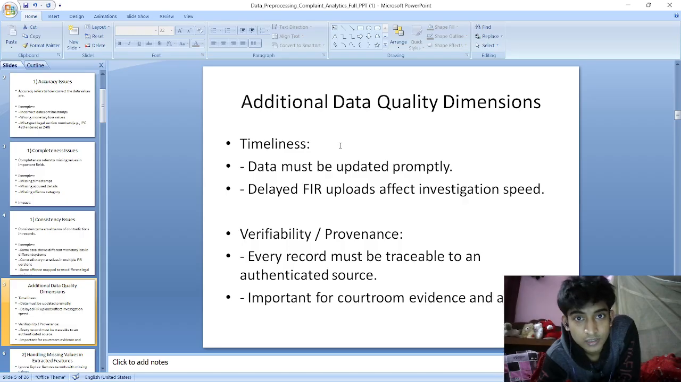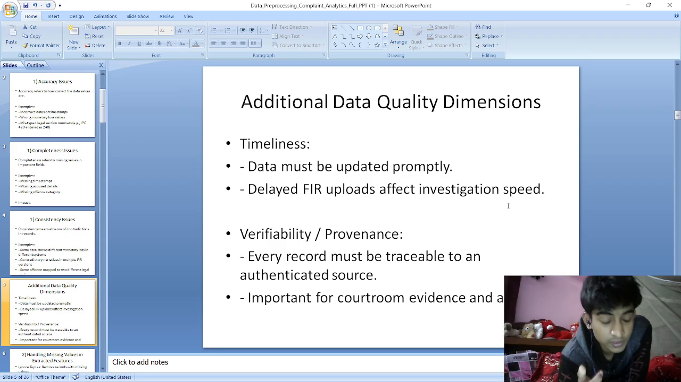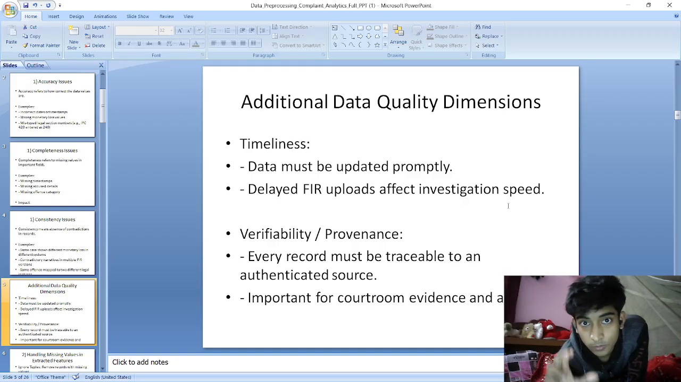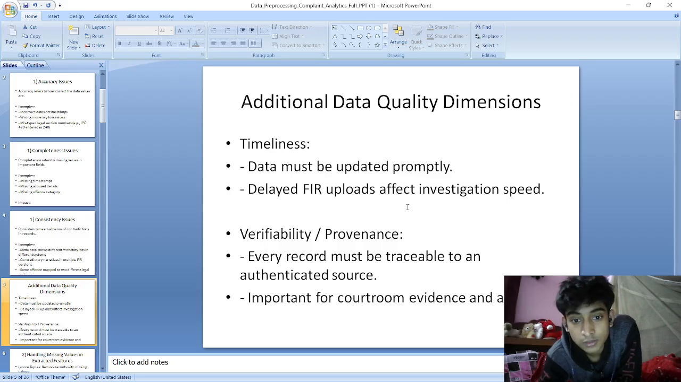Now let's see additional data quality dimensions that we can add. For example, timeliness: data must be updated promptly, because delayed FIR uploads affect investigation speed. Then we have verifiability and provenance. Every record must be traceable to an authentic source. For example, if there is a complaint and it is irrelevant, we could check it against the source. There should be a legal authentication source, on the basis of which we check the validity of the complaint. This is important for courtroom evidence and audits.